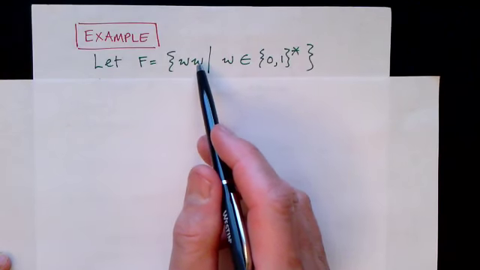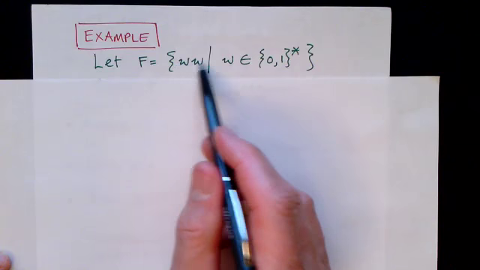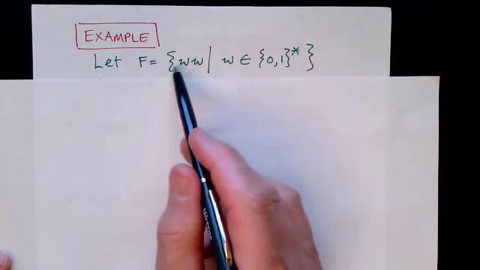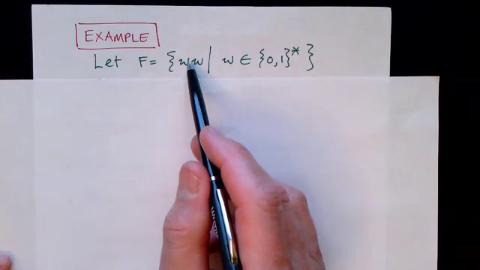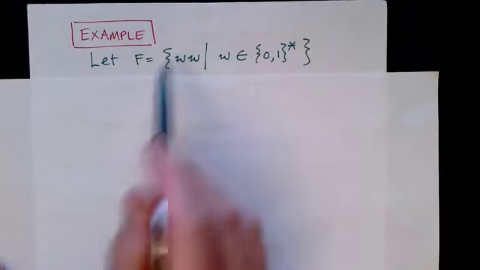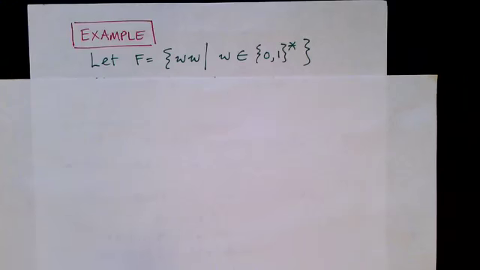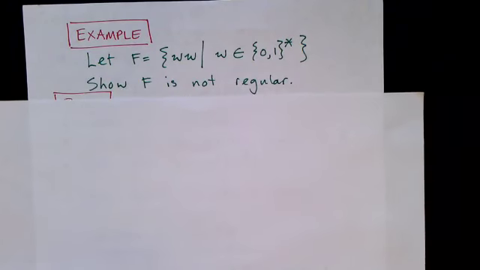And intuitively, the reason this thing is not regular is because in order to check whether a string is in this language, we need to scan a bunch of stuff, an arbitrary amount of stuff, and then remember what we've seen so that we can check to make sure that the second half is equal to that. So this requires memory, an arbitrary amount of memory, which our regular languages don't have and our finite-state machines can't have.